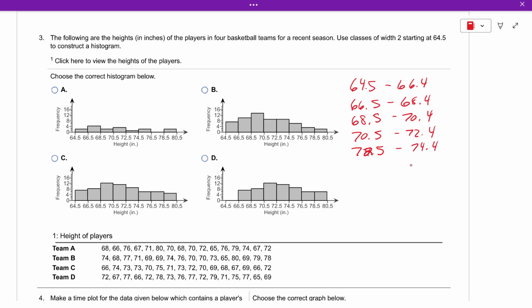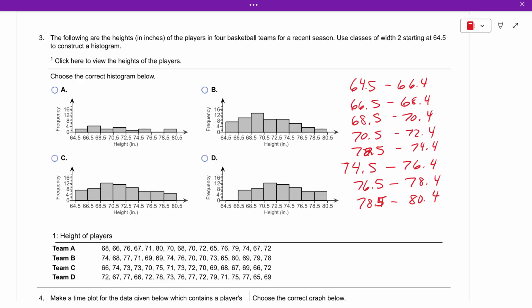It goes all the way up to 79, so you just keep going. So 74.5 to 76.4, and then 76.5 to 78.4, then 78.5 to 80.4.